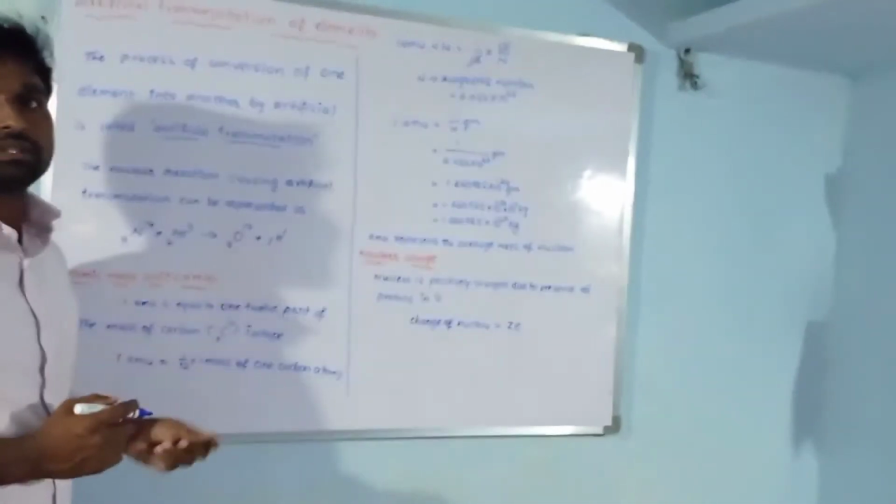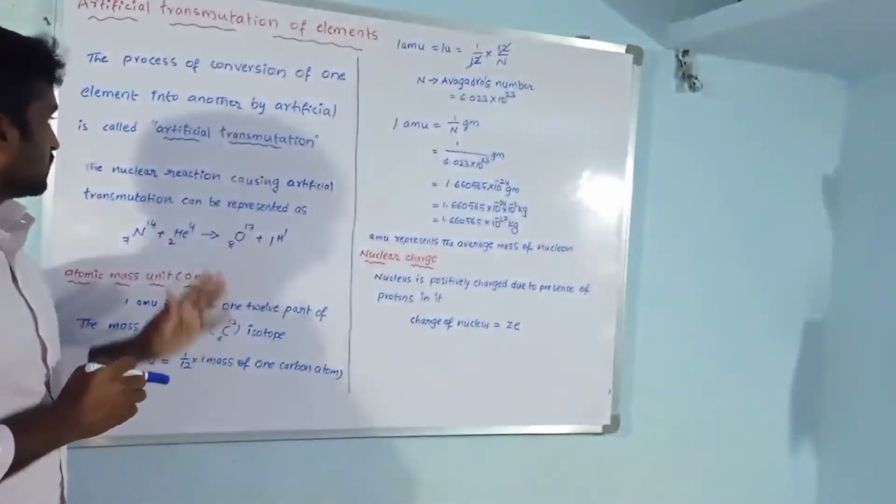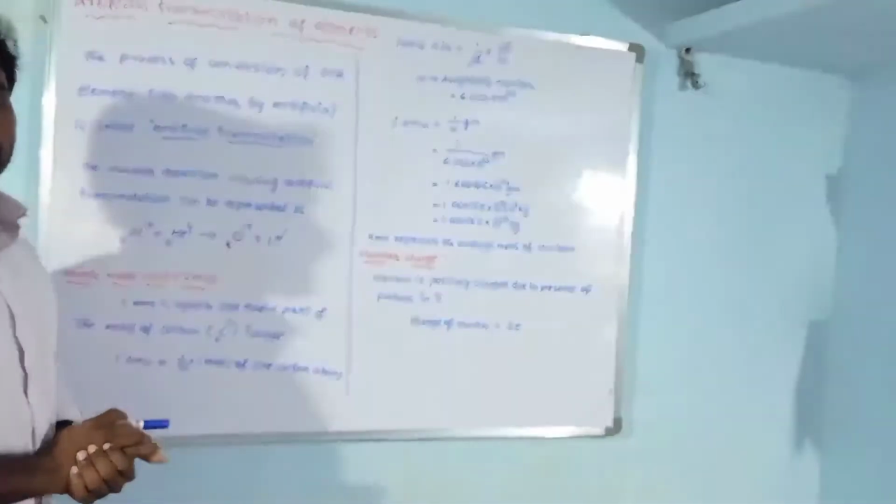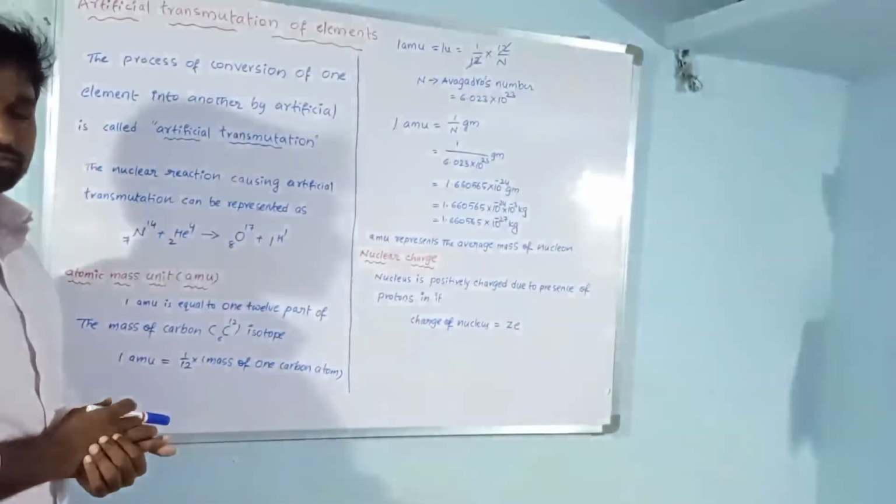H1 means this is a proton. So this is called artificial transmutation of elements.